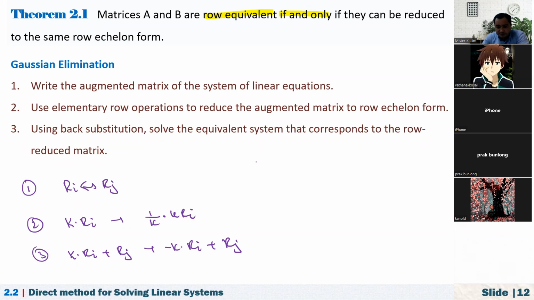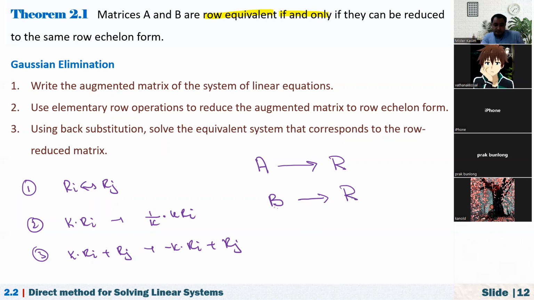Suppose here we have A, and by applying some elementary row operations, I can reduce it to R. Also B, applying a bunch of elementary row operations, I can reduce to R. Since B can be reduced to R, using R we can obtain A. That's why if A and B are row equivalent, they must be convertible to the same matrix in row echelon form.